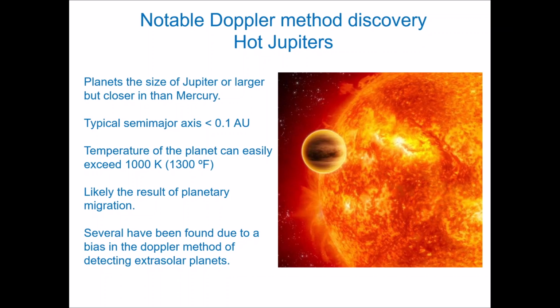Like in our solar system, if an alien civilization was trying to do this in our solar system, they would definitely see Jupiter and Saturn, but it would be very difficult to detect Earth, because the Jupiter and Saturn effects are going to be so much more significant than a small, terrestrial planet. So this method is not really good for finding Earth-like planets.